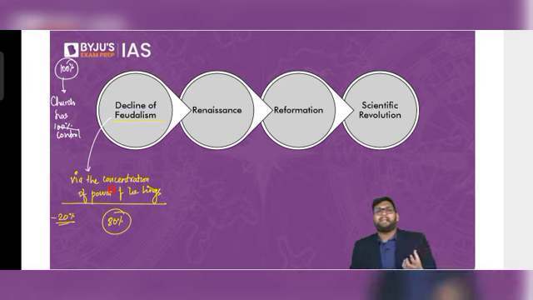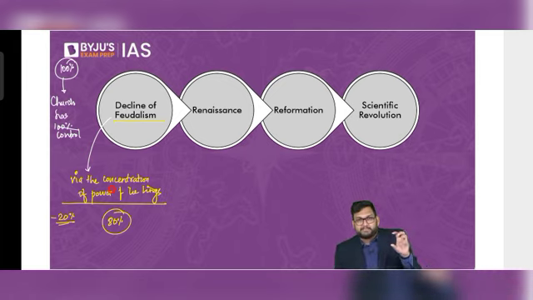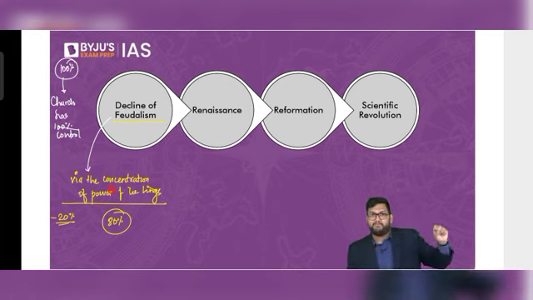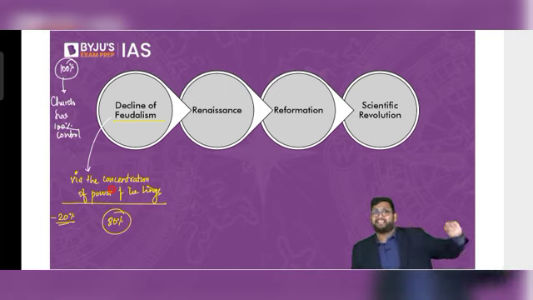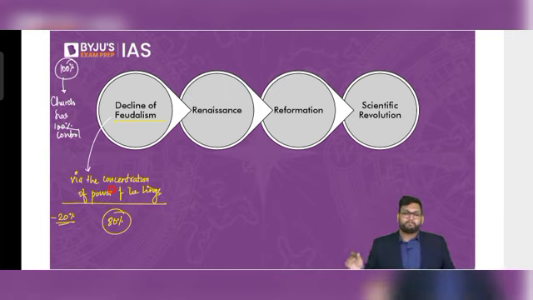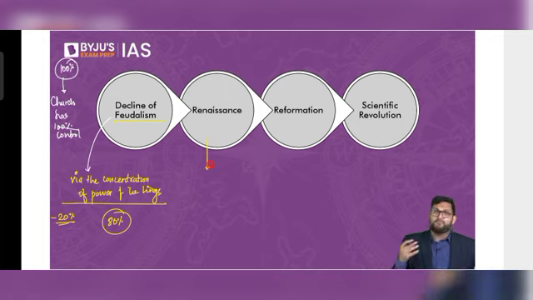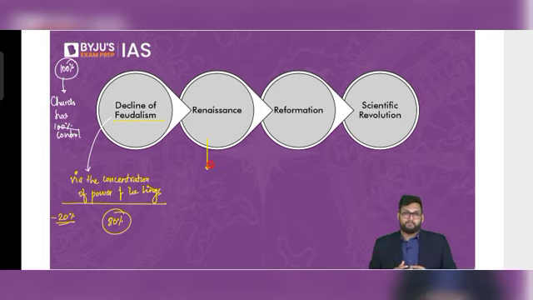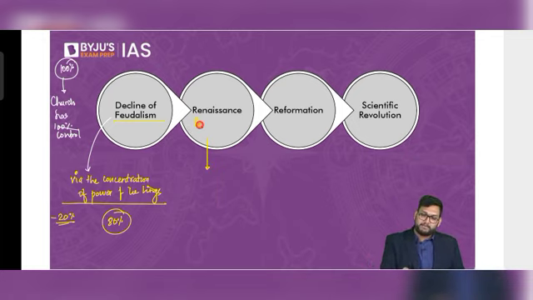So what happens is that because of this 20% power taken away, there is a movement which starts in Italy, it's a cultural movement, it's called Renaissance. Renaissance means rebirth or resurgence.